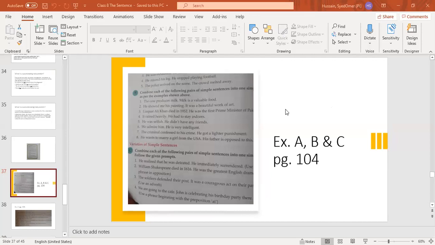Okay? Who will try to do the next one? Umema? Yes. He was selfish. He did not have friends. He did not have any friend because he was selfish. If you are writing that he didn't have any friends because he was selfish, then we have two finite verbs.